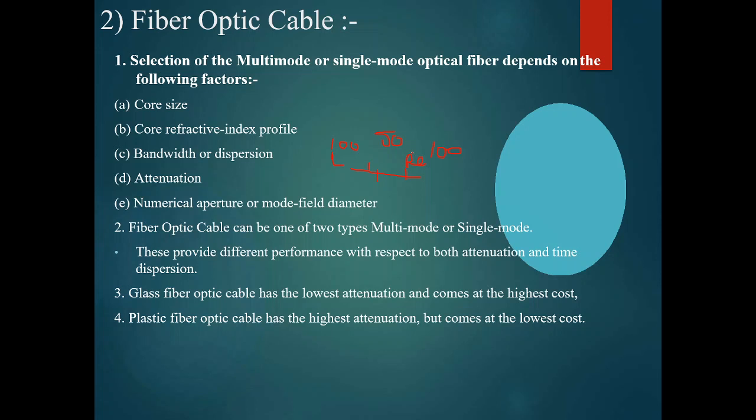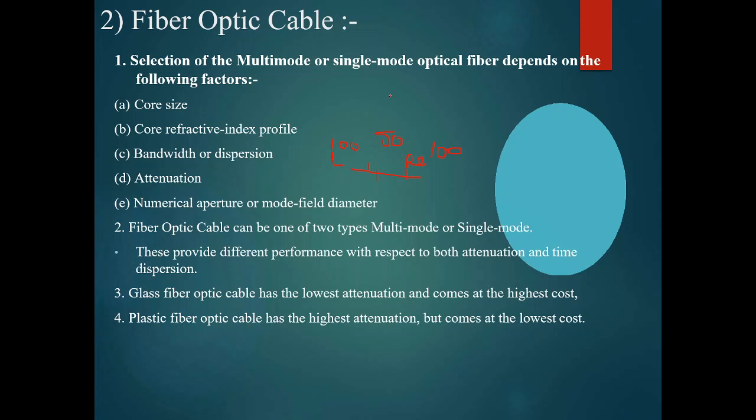If I am concentrating on signal strength, then I have to use glass fiber. Otherwise, if I am concentrating on cost, then we have to go for other types of fiber, like plastic fibers, which we can also use.